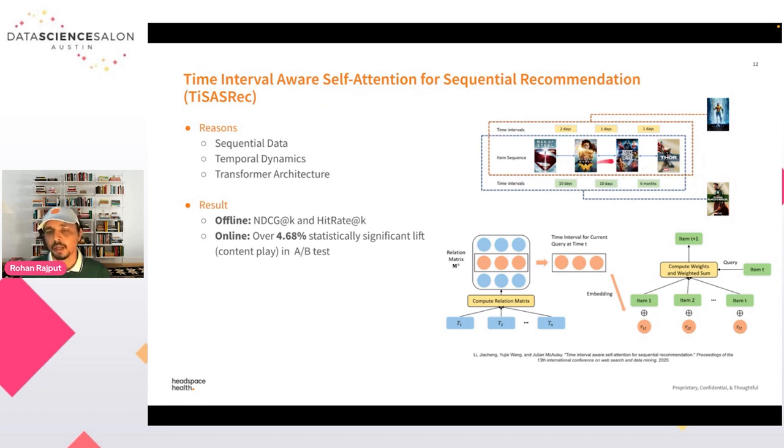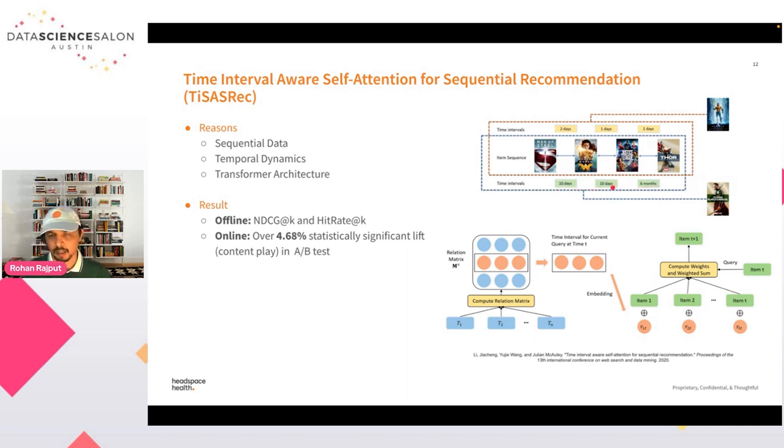Not only can we utilize these sequences, but we can also utilize the time interval between them. So if there is a 10-day gap between two contents and a several-month gap for a different type of content, we can utilize these time intervals and also the sequences.